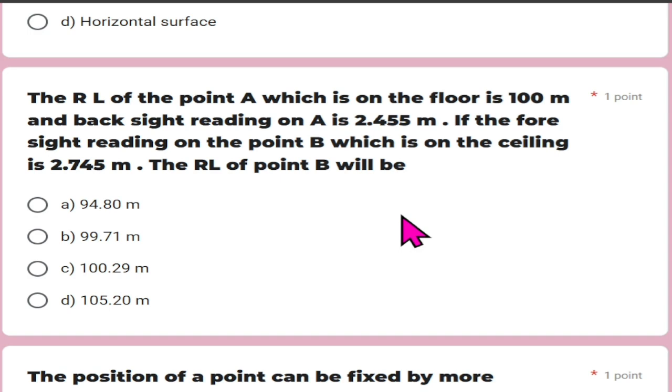The RL of point A, which is on the floor, is 100 meters and the backsight reading is 2.455. If the foresight reading on point B, which is on the ceiling, is 2.745, what will be the RL of point B? Here you add 100 plus 2.455 and so on, giving 105.20.